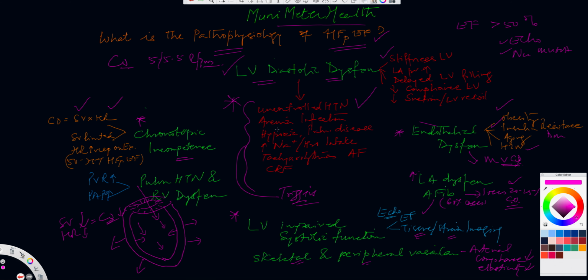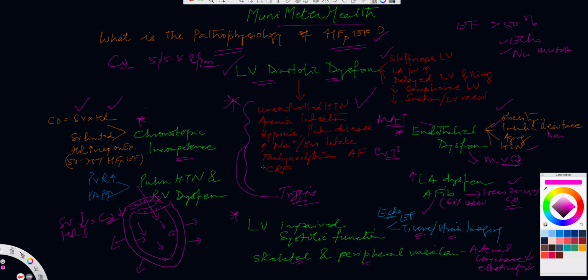Again, these patients should never be anemic, because that will lead to heart rate increase, and that can cause problems. Infection will again lead to high demands and heart rate being increased. Hypoxia will lead to a heart rate increase. So these patients cannot tolerate tachycardia too well. That's the signal I'm wanting to give you. Pulmonary disease, especially because they have multifocal atrial tachycardias. They may have tachyarrhythmias or atrial fibrillation or SVTs. So all these things are not tolerable by the LV diastolic dysfunction, remember, especially with the HFpEF type of heart failures.